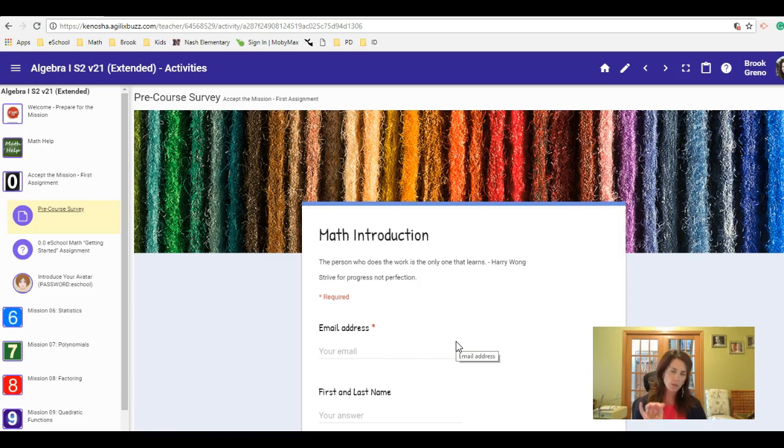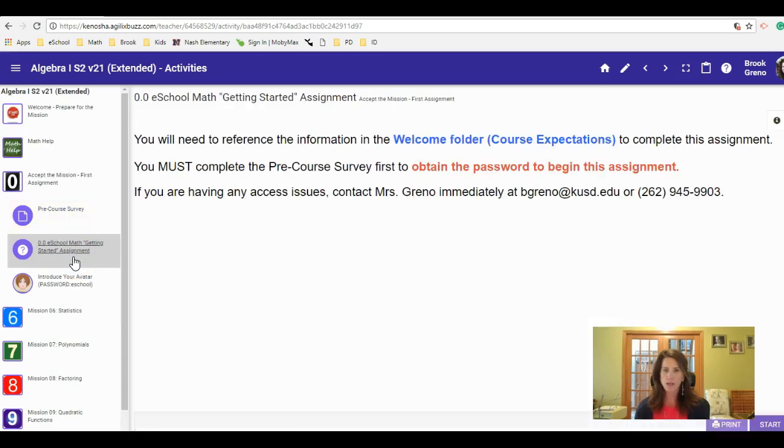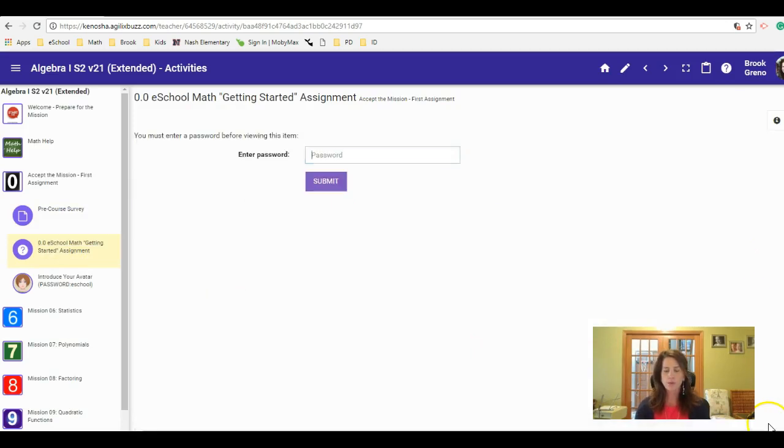Once you submit this Google form, you will get a password. It's really important that you either write it down or remember it. That password is your code, Mission Impossible, to access your first assignment, 0.0, the Getting Started assignment. Once you've done your Google form and you have the password, you can click Start and enter it here. Then you'll be able to complete that first assignment, which is really just true or false. It's a pretty quick assignment, and if you've looked at the course expectations, you should be good to go.